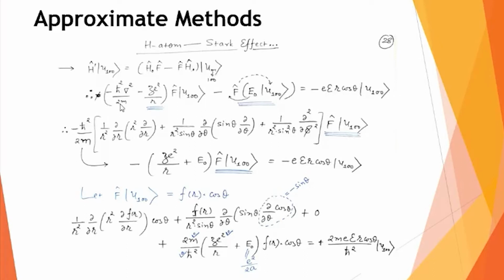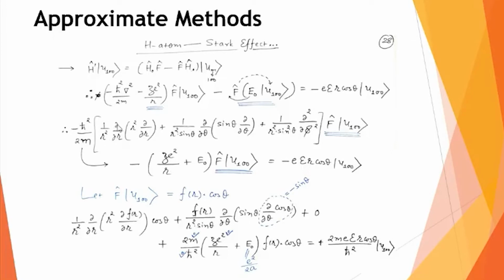We know that the hydrogen atom is basically a three-dimensional problem. And because of that, unlike the previous case of the harmonic oscillator, where we have written this nabla square type of term as only d square by dr square, now you have to write the three-dimensional expression for this nabla square. So what I have written below is the three-dimensional expression, of course in spherical polar coordinates, for the nabla square.